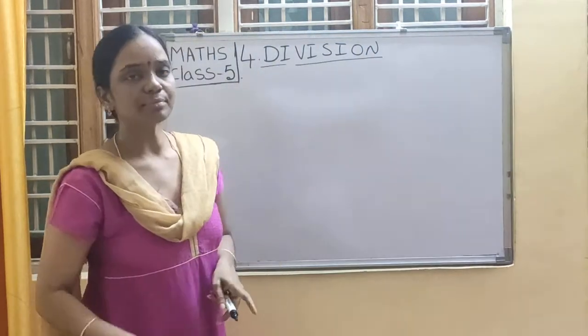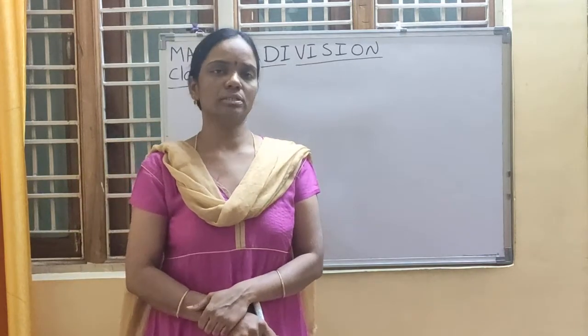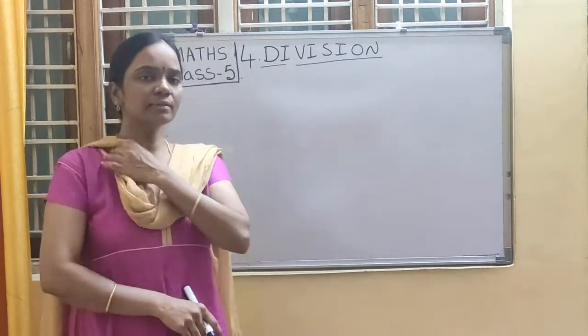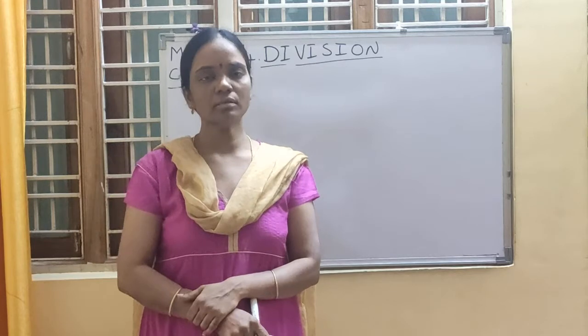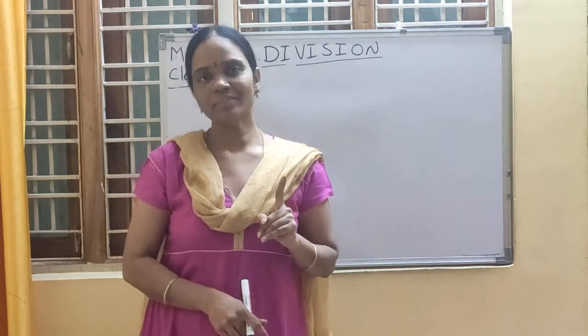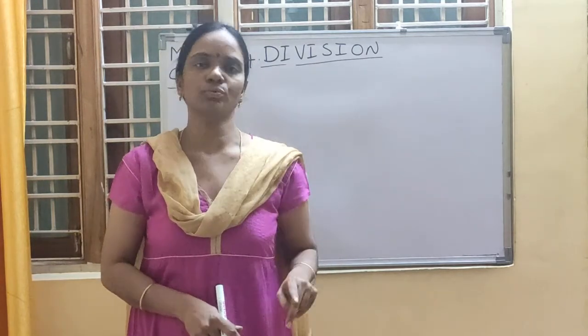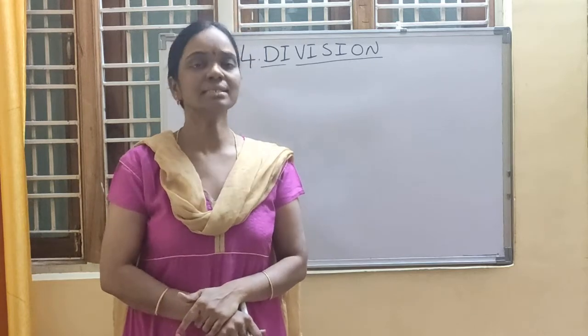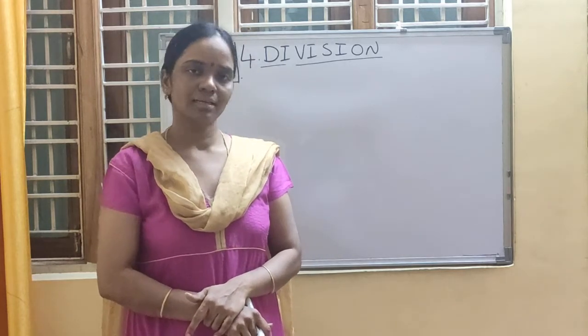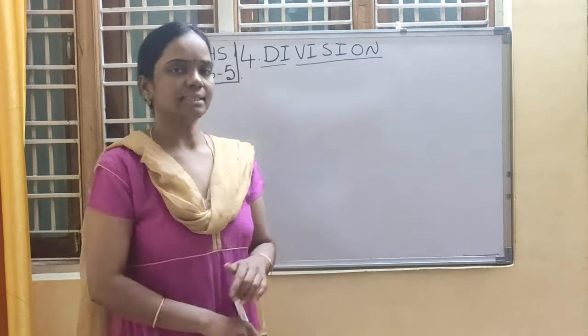The next concept is divisibility rules. In this class, we are going to learn only one rule, that is divisibility rule by 2. Already you have learned it in your 4th class. Again, we will recollect it.